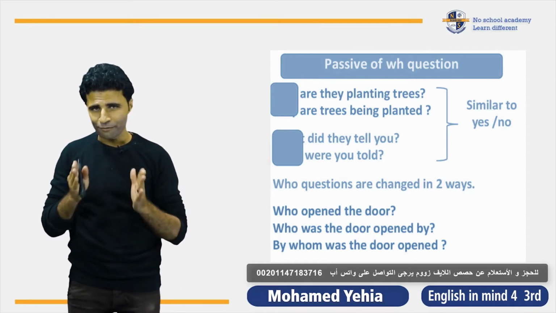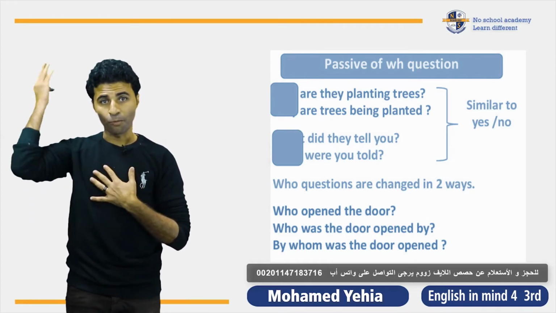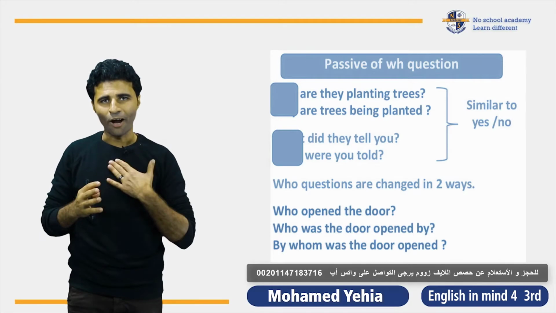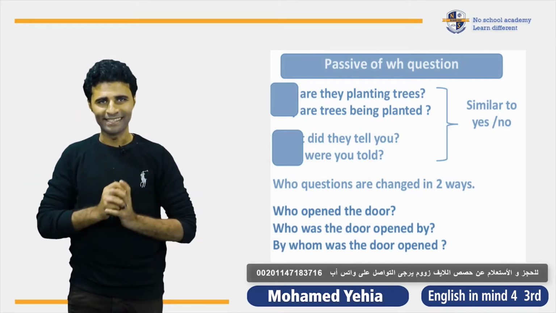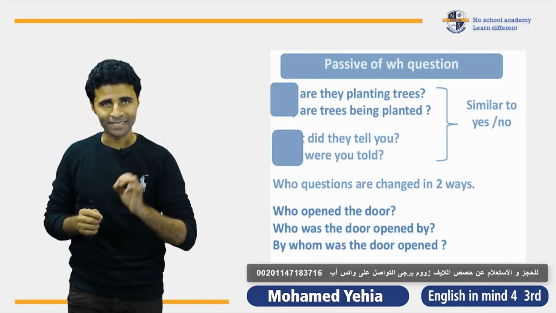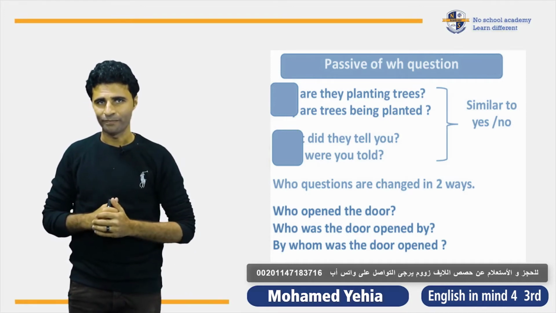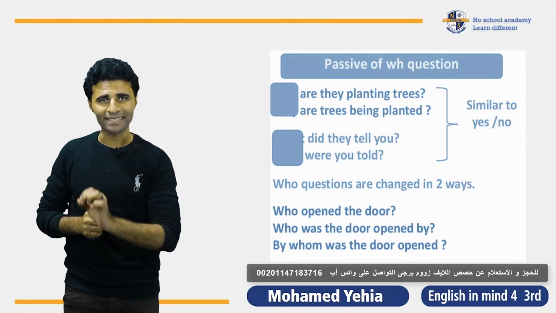Okay, what is the verb? What did I do? Wrote. Okay, I wrote what? I wrote the book. This is the object. So in the passive, always start with the object. Number 1. Number 2, determine the tense.